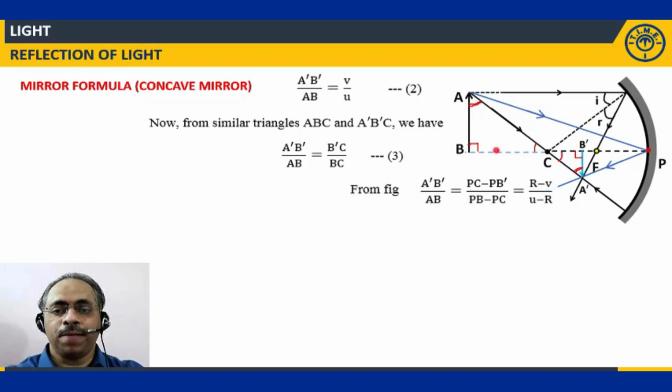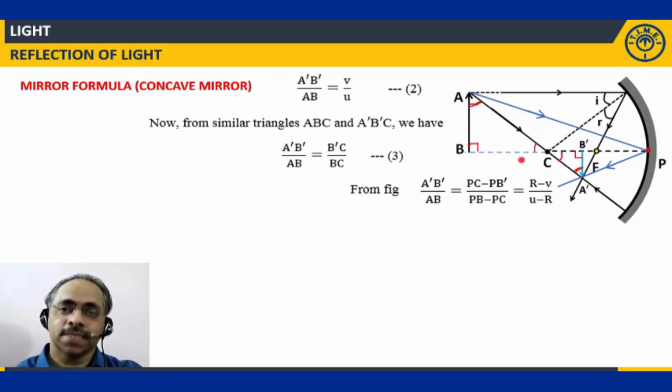I'll get PC minus PB dash, that is B dash C. Similarly, BC I will get as PB minus PC. What is PC? PC is nothing but R, the radius of curvature. PB is nothing but U, and PB dash is nothing but V.